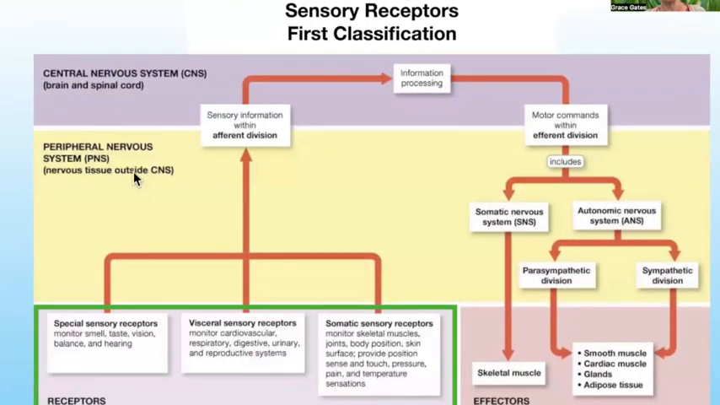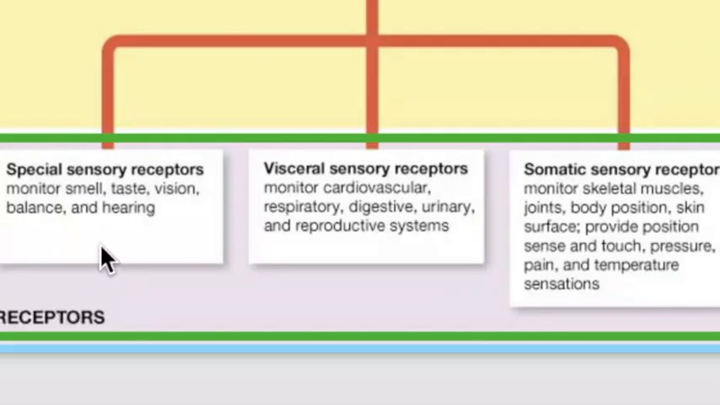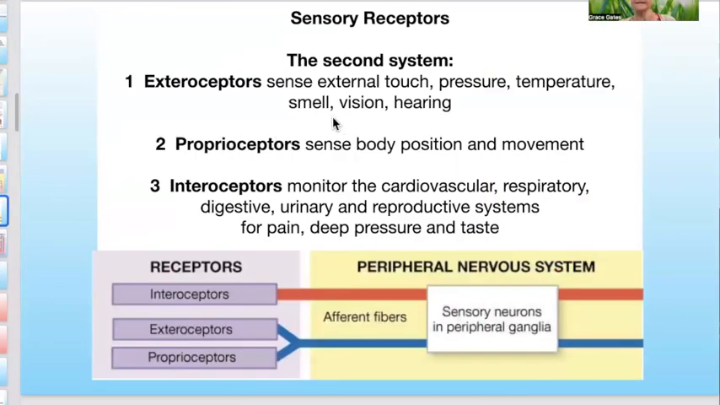And here's a big picture from Martini's. And in the left lower corner, we see our receptors, the somatic sensory, the visceral sensory, and the special sensory receptors. The second system of receptors is less commonly used.